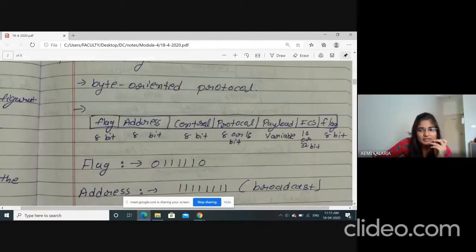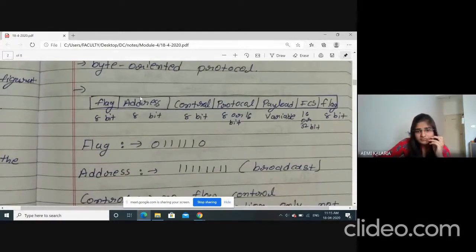Next is the address. Normally we add the destination address, as in other protocols. But here, if I give all ones, it is a broadcast address. Let's say within a specific network, if I want to broadcast a packet, I have to use this address of 8 ones. So this is a new feature in the point-to-point protocol.